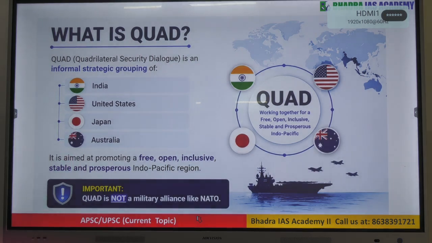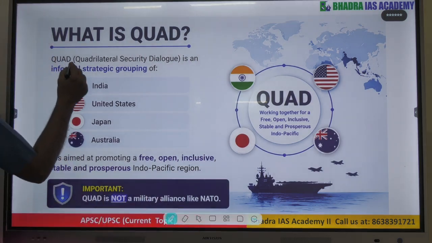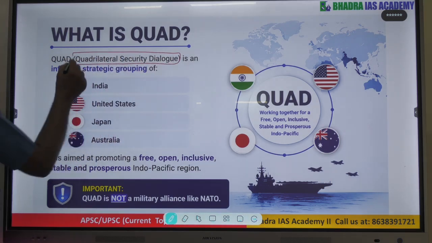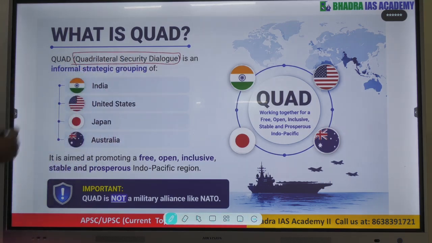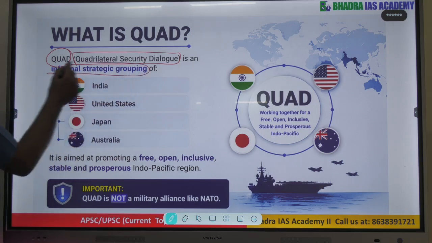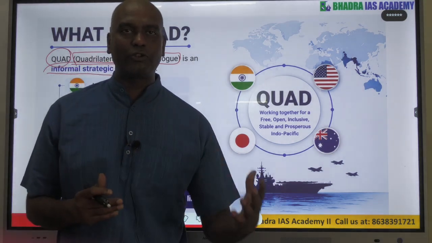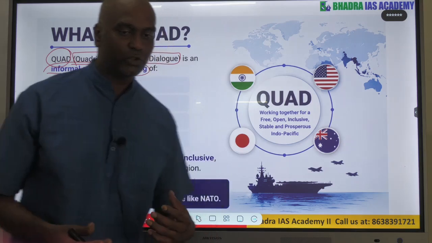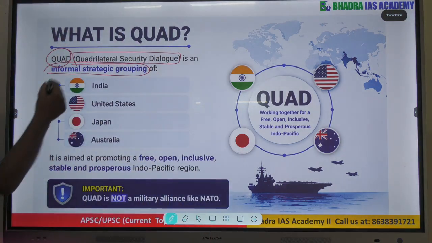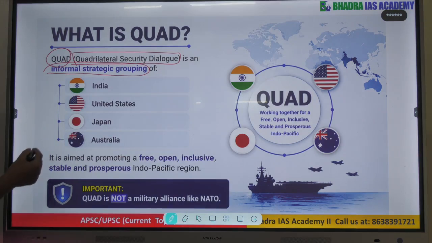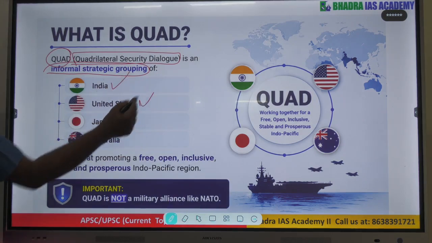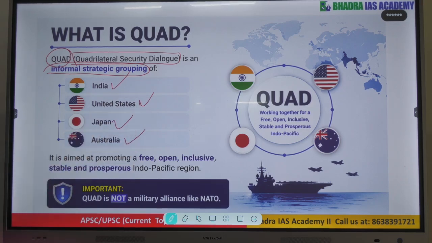So now let us look at what is the Quad. The Quad actually means the Quadrilateral Security Dialogue, that is the Quad. In short हम इसको बोलते हैं Quad, right. It is basically an informal strategic grouping because it is not a formal group like the NATO या the United Nations, they are formal, whereas this is informal. It has 4 members: India, USA, Japan and Australia.